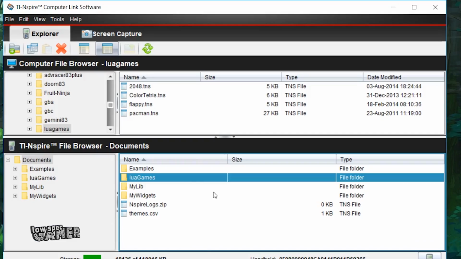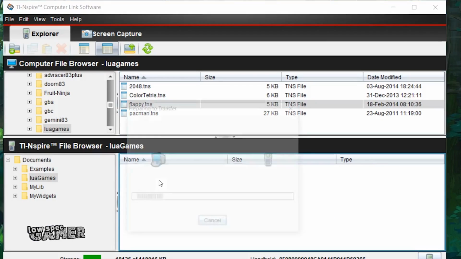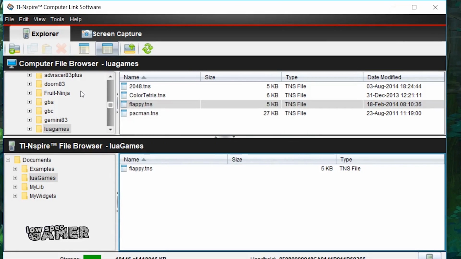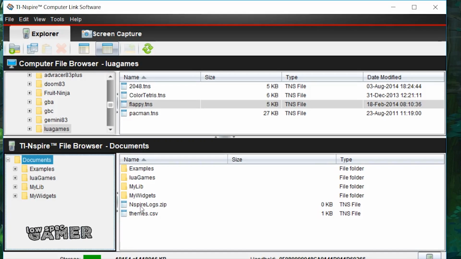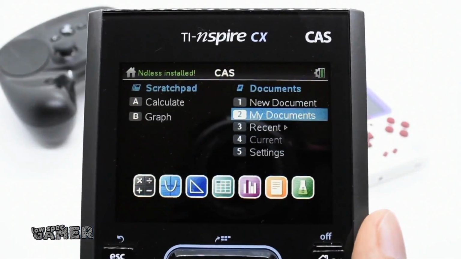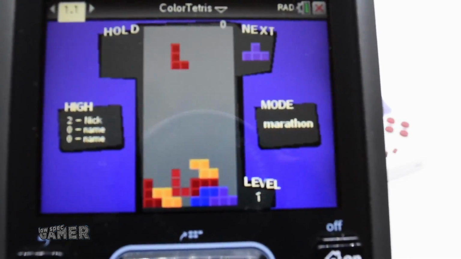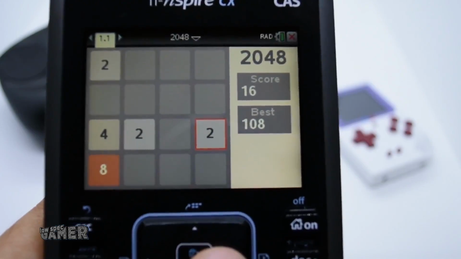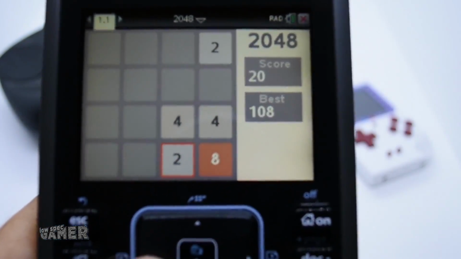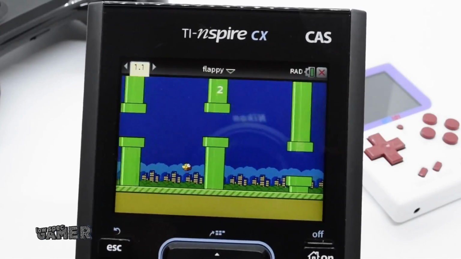But once you connect, you can send files over the 100 megabytes of included memory, and this device can natively run apps written in Lua, and a fair amount of people have coded games for these devices that can be readily downloaded. All it takes is to go to My Documents and open the game to play. From classics like good old Tetris to more modern classics like 2048, a game that can be so addictive, or an extremely hard version of Flappy Bird.